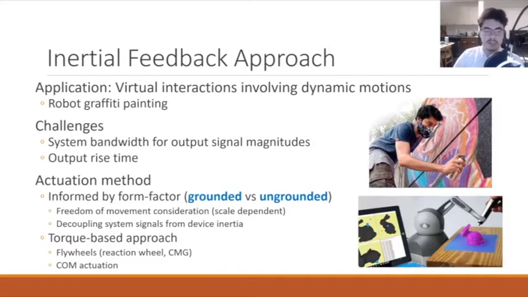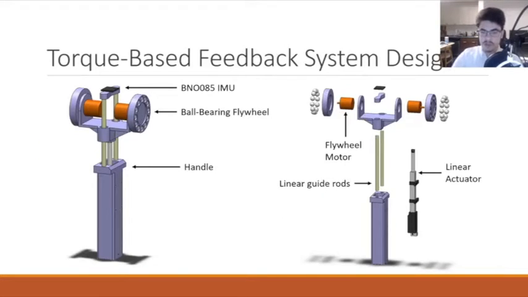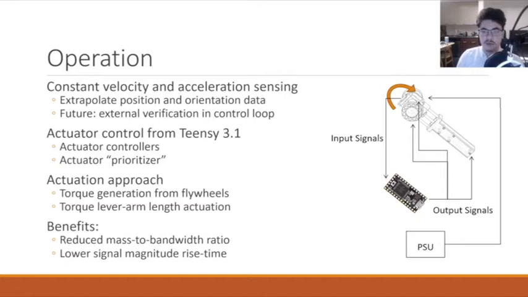But we're going to be going with a torque-based approach, which is visible here, where we basically have a dual flywheel system, a dual reaction wheel system, that is going to be actuated by a linear actuator to change the torque lever arm. The operation is going to be in terms of prioritizing when to actuate the linear actuator, when to activate the reaction wheels, and using our sensor data in order to properly represent the intended torque outputs.